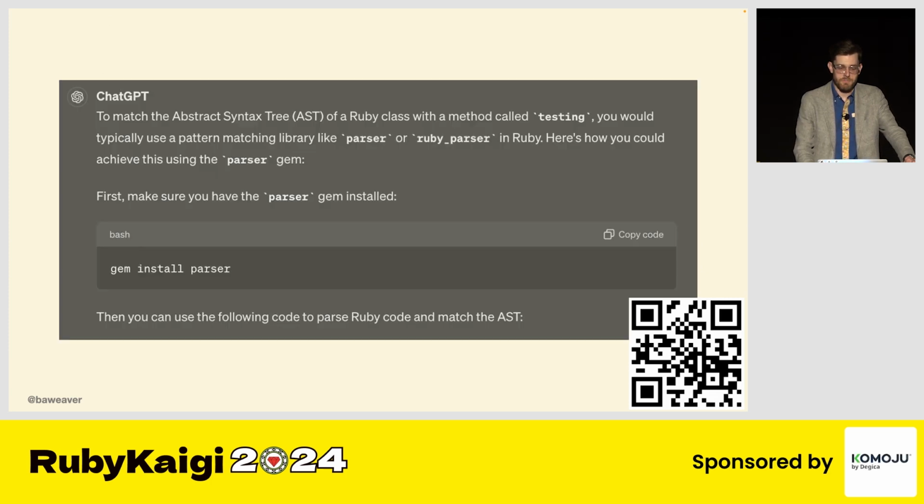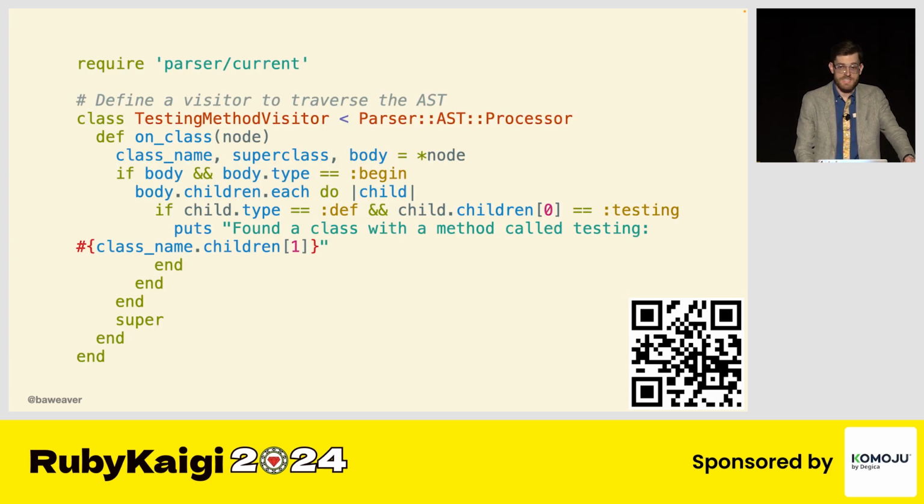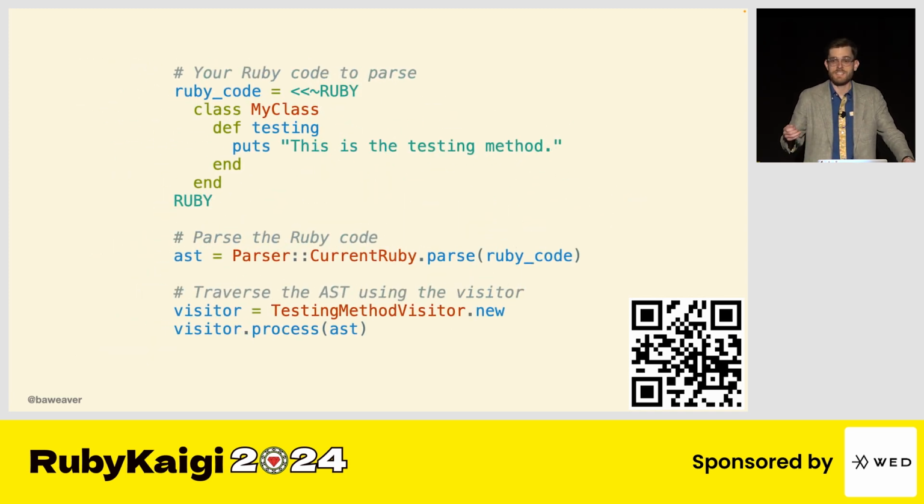Like, well, how accurate could it be? It turns out decently accurate. It does a lot of the manual traversal of this tree, but it got really dang close, and that puts down the bottom. That's all you would really need to shift in order to make this into a tree rewriter. So very potentially ChatGPT could give you most of the stuff you need to do right here, and that might be very worthwhile as an investment to learn how to use some of this stuff. And if that's not enough, it also gave me some sample Ruby code and said, hey, try it with this. This will work. Man, I'm going to be out of a job one of these days.